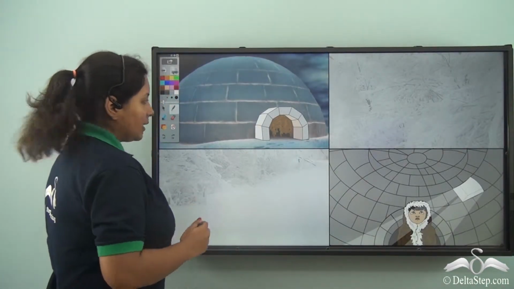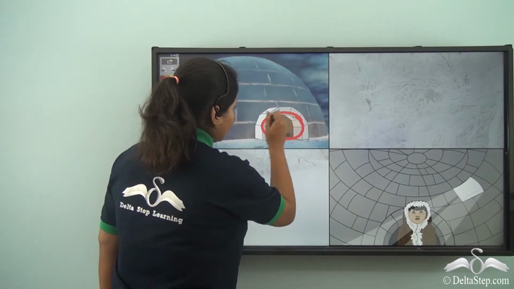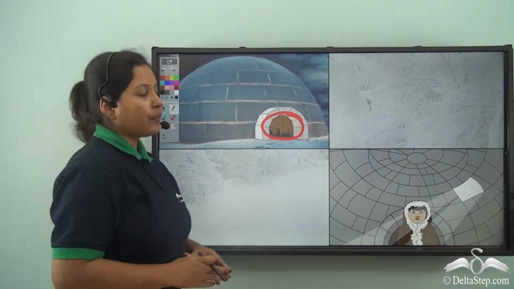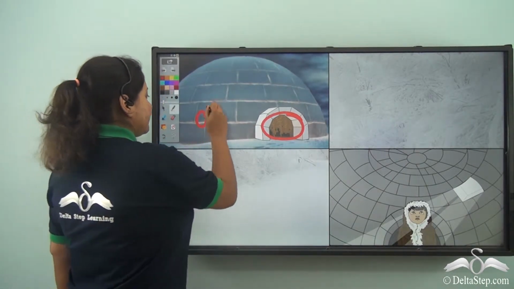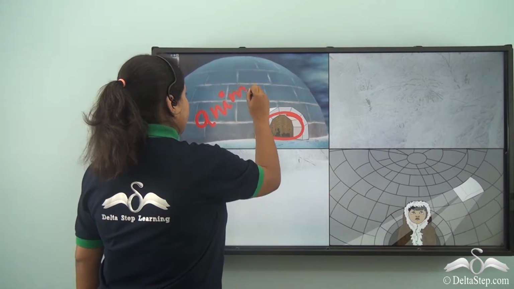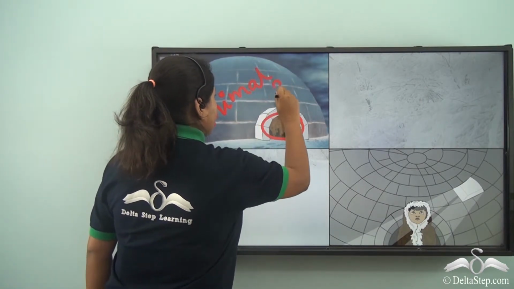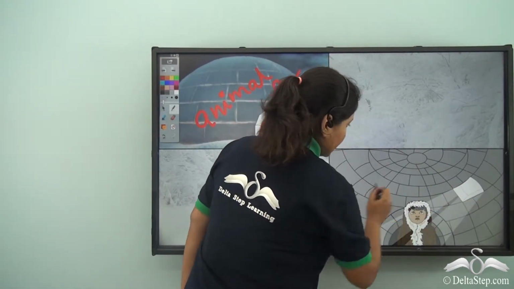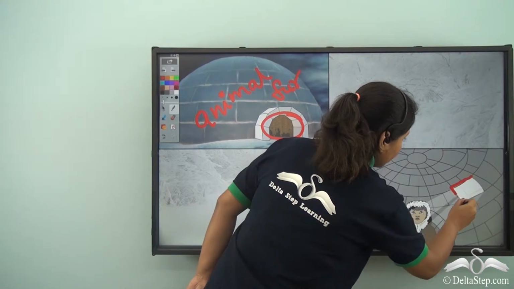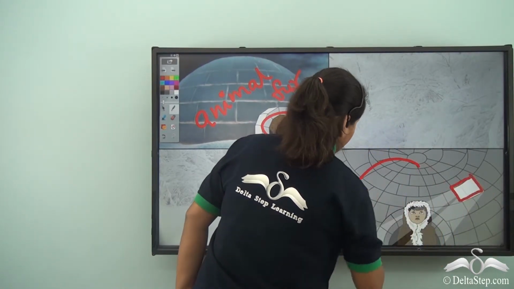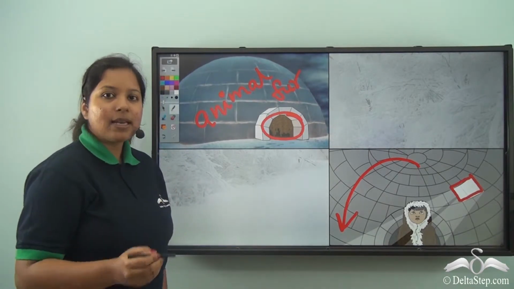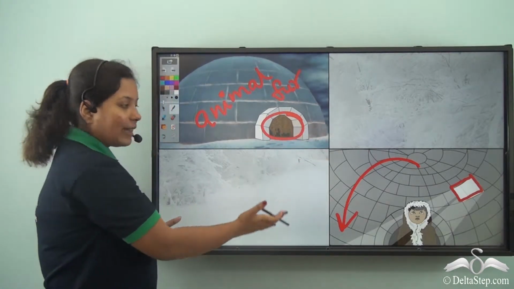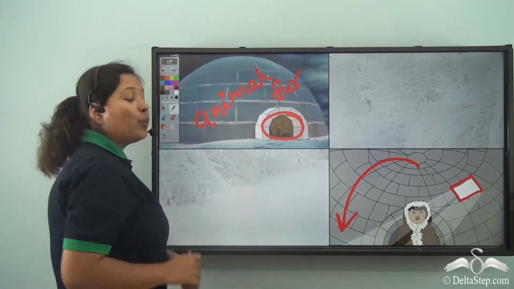Well, not only this, igloos also have animal fur hung over here near the entrance. Do you know why? Because this animal fur helps in trapping more heat and making the person inside feel comfortable. And also in this igloo you can see a transparent block of ice amidst the others. Why is that? Because through that clear transparent block of ice, sunlight can come in and finally the igloo will not be dark.